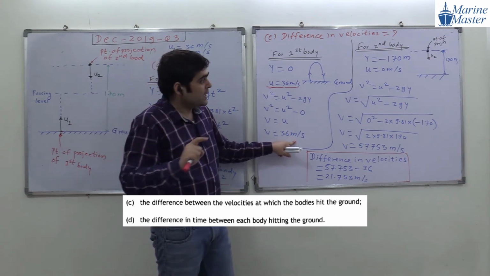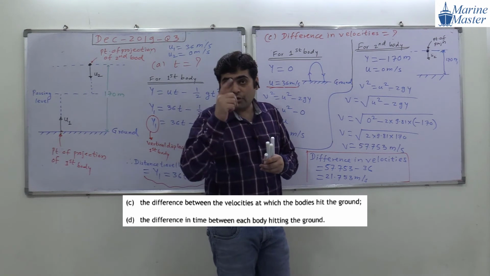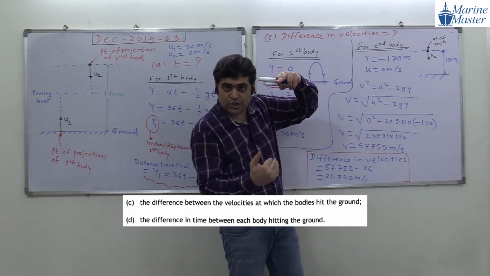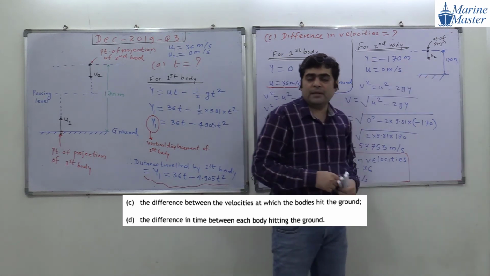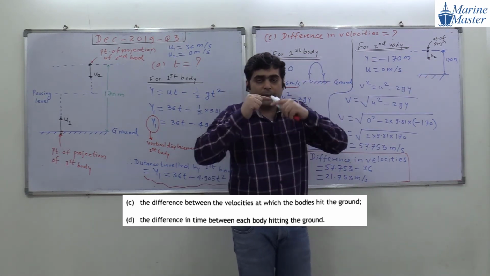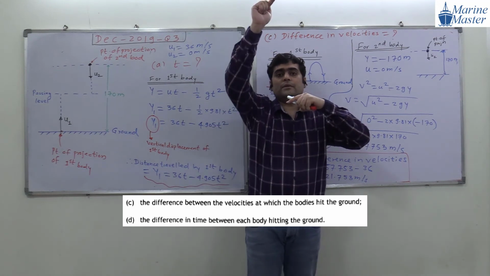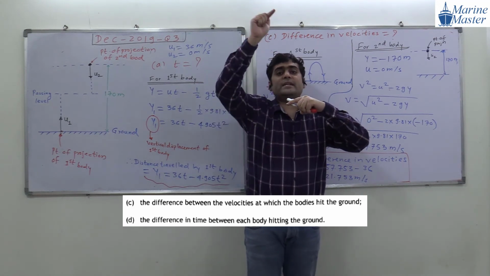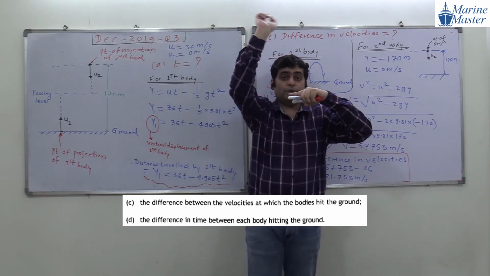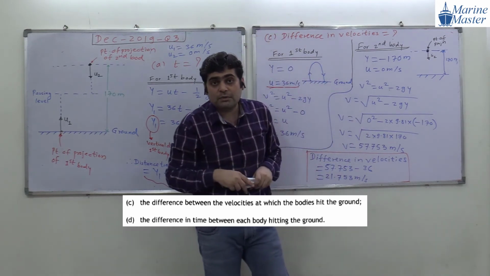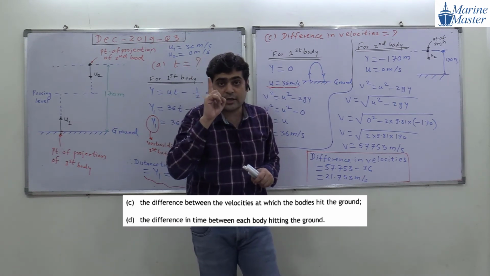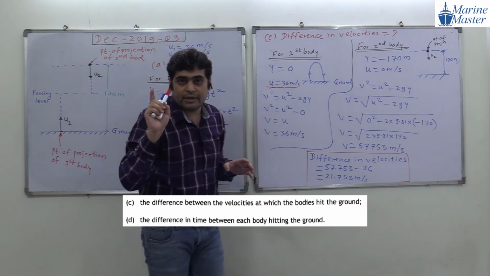Third point, what, guys? If our final point is below the point of projection, then our vertical displacement will be negative. And fourth point will be what? If our final point is above the point of projection, suppose this is the point of projection and our final point is above it, then vertical displacement will be positive. Okay, guys, try to see the point here. Everyone, anyone have any doubt in this discussion?